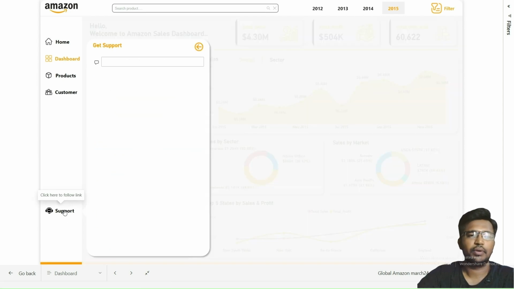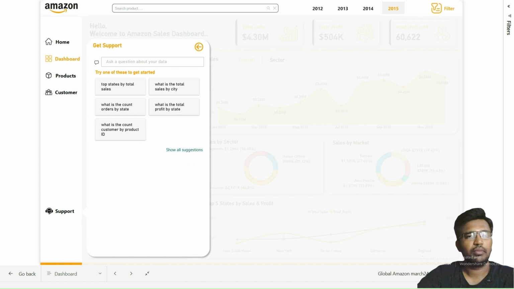The next is the support button. This support button opens a new page where users can ask any question regarding the data. This feature is designed to assist the users in understanding the report, providing additional context, or addressing any queries that they might have about the data represented.